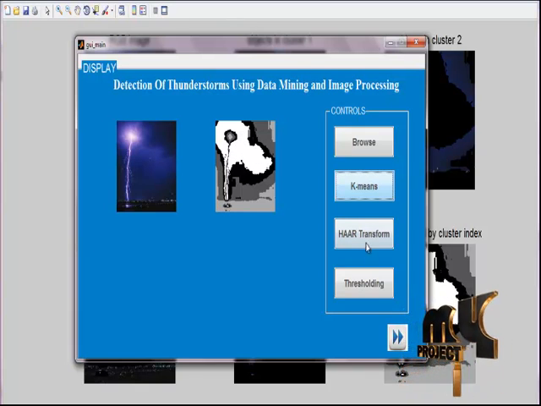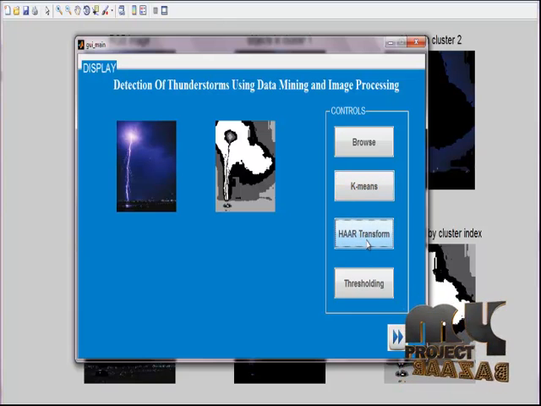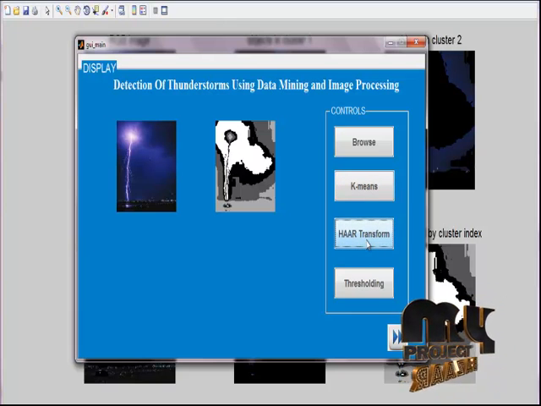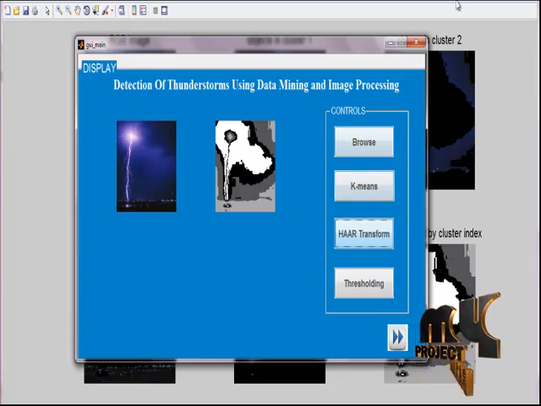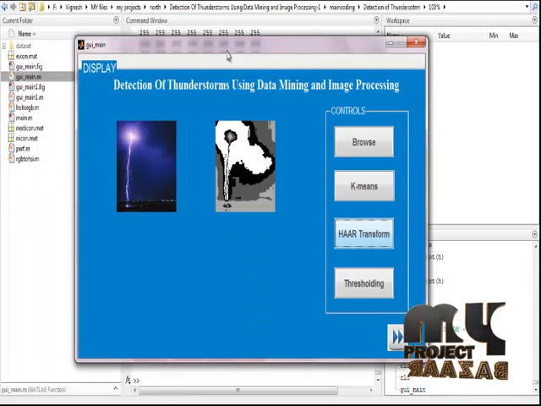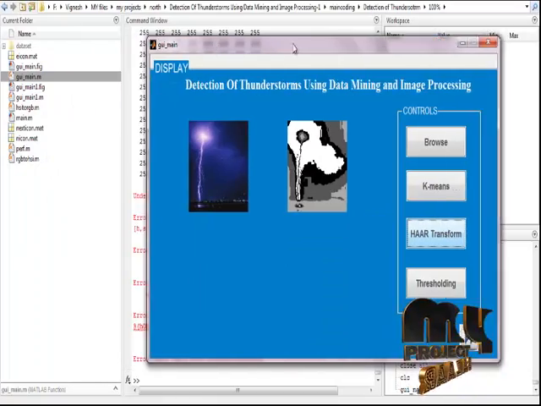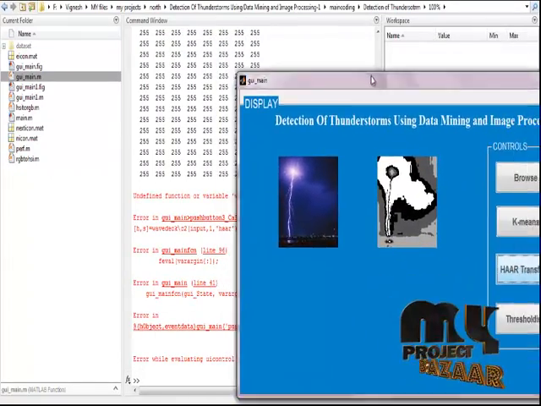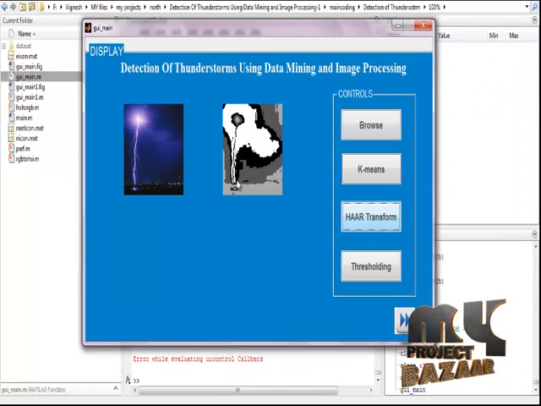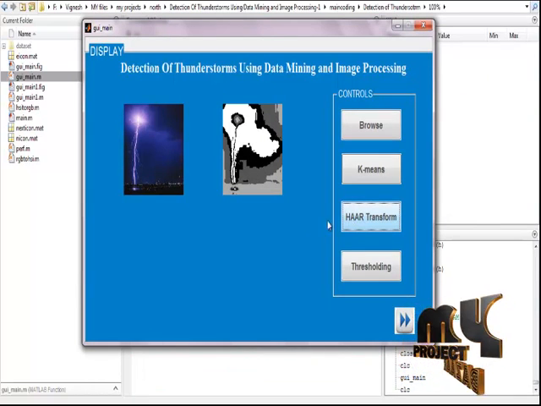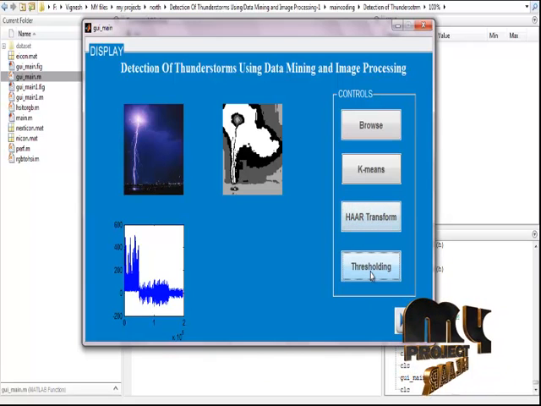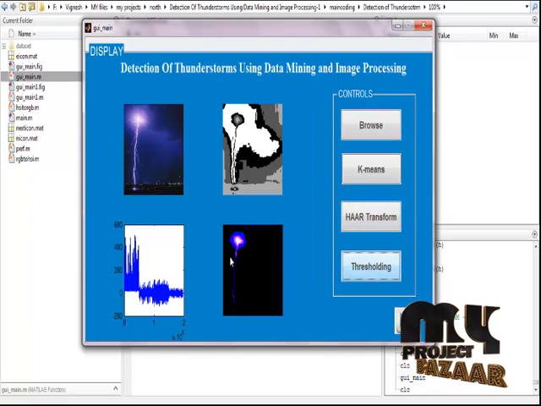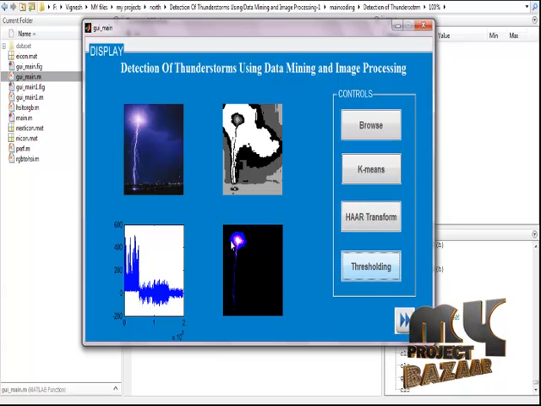Next, we have to click the Haar transformation. In this Haar transformation, we take the input image through the wavelet transformation to the transform domain, and then apply the inverse. It is still running. We take the input image and transform it to wavelet format, and then we calculate the thresholding. After the thresholding calculation, we threshold the input image and calculate the white pixels of our process.